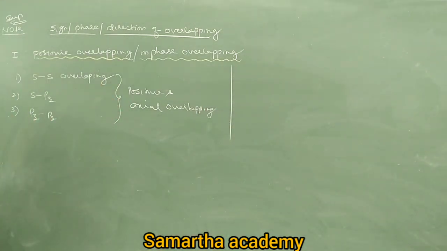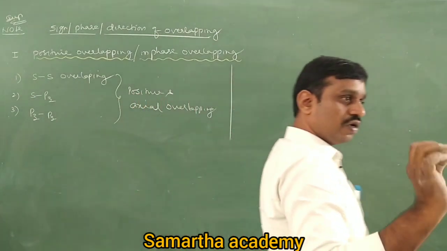Positive and axial overlapping. Now I want positive and sideways overlapping. Do you know SS overlapping is always axial overlapping? Why? When two S atomic orbitals overlap, they always overlap along the internuclear axis. PZ has an internuclear axis. The S orbital always has an internuclear axis because of its spherical shape. Therefore, S orbital and PZ orbital always overlap along the internuclear axis. Therefore, it is axial overlapping. Finally, PZ is always internuclear axis overlap.